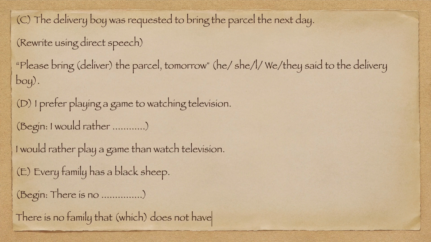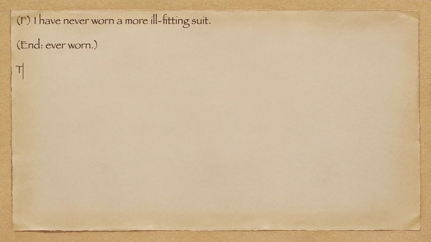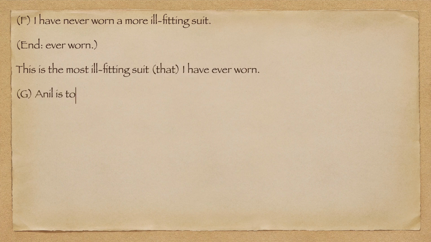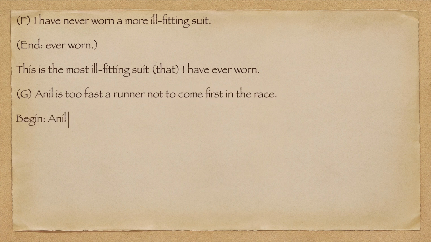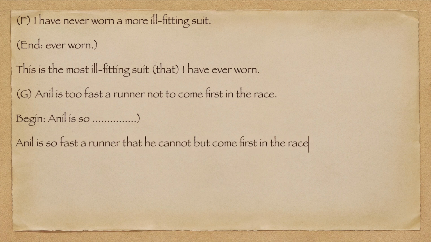A. Every family has a black sheep. Begin. There is no family which does not have a black sheep. F. I have never worn a more ill-fitting suit. End. Ever worn. This is the most ill-fitting suit that I have ever worn. G. Anil is too fast a runner not to come first in the race. Begin. Anil is so fast a runner that he cannot but come first in the race.